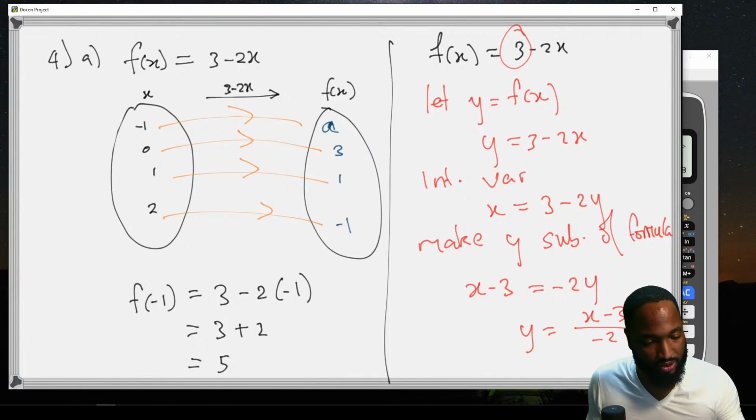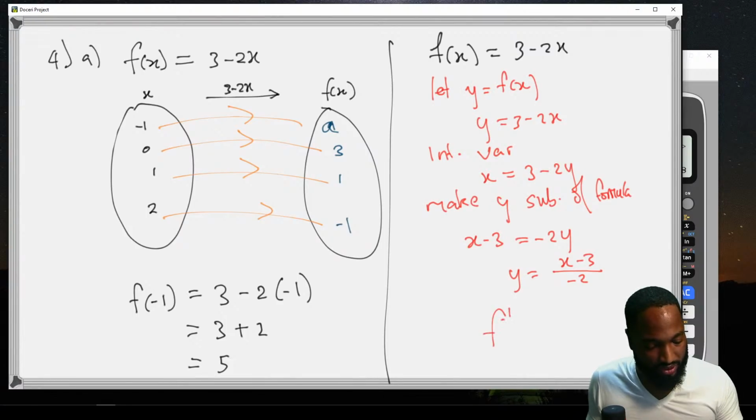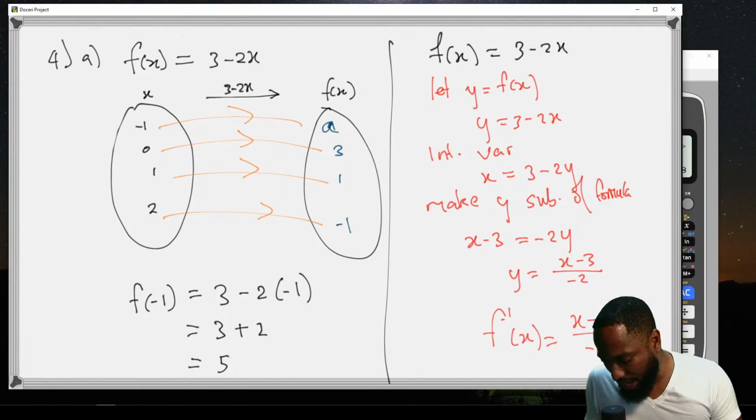So you subtract 3 and divide by negative 2 if you're doing it backwards. So this is going to be f inverse of x is equal to (x minus 3) divided by negative 2. What y'all think about that? How many marks do they give? 1 mark. 1 mark they give you for that.